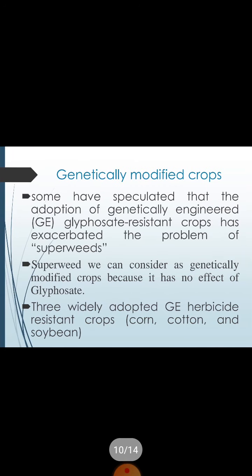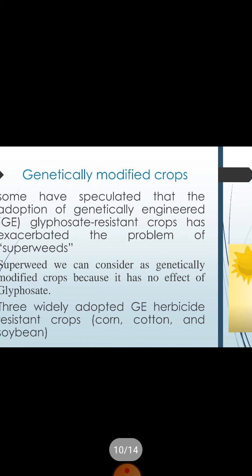After the generation of these, the plant has extra traits that can synthesize some toxins to control the weeds surrounding that particular plant. Suppose cotton, corn and soybean plants, as in the last slide, have the capability to treat the weeds.